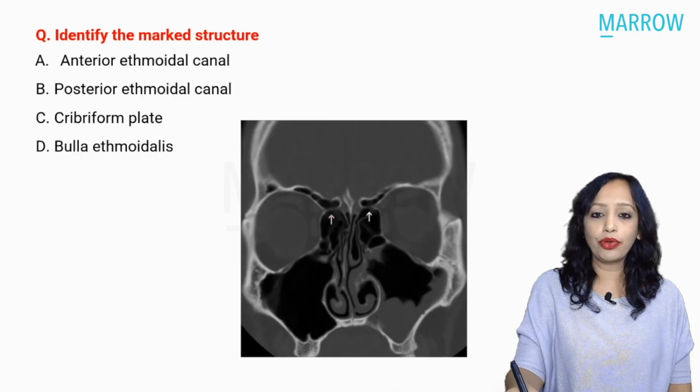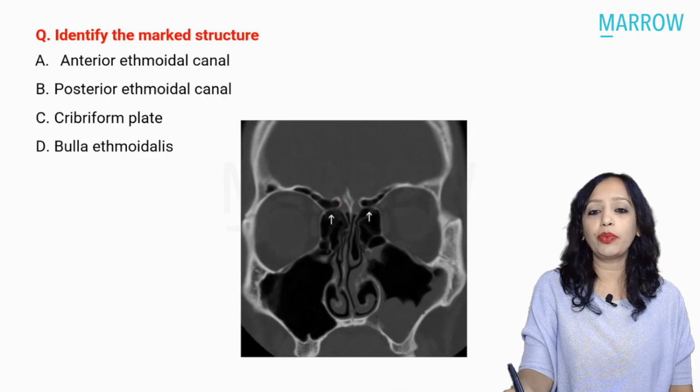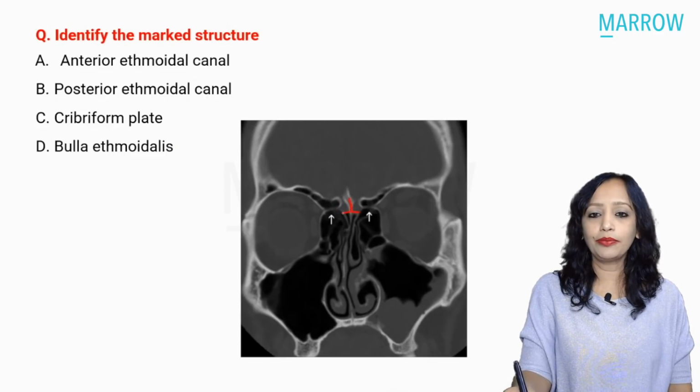We can see the arrow here. This definitely is not the cribriform plate. Where is the cribriform plate? This here is the crista galli. This is the medial lamella, and we have the lateral lamella. So we have the medial lamella and the lateral lamella.